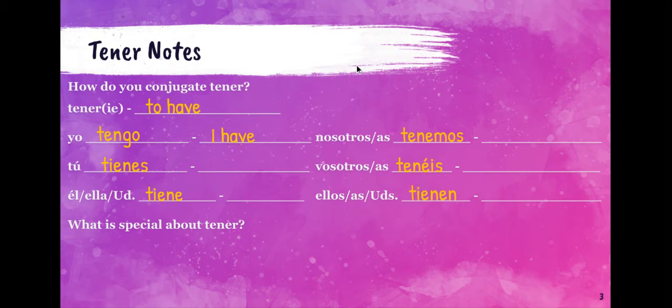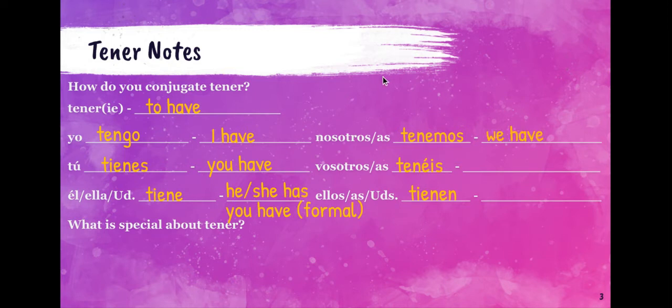And in English, I have, you have. Remember that tú form is familiar. You use it with friends. Él, ella, usted tiene. He, she has, or you have. That'd be the polite form.